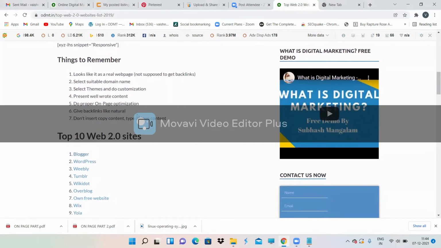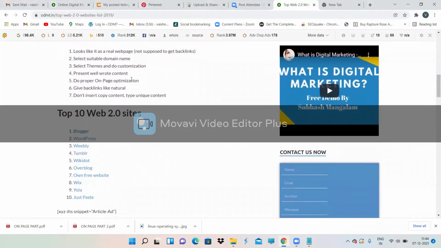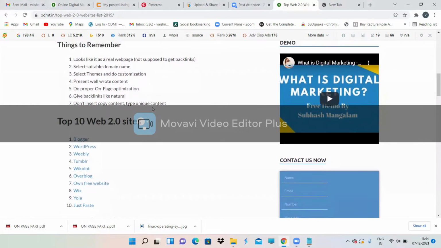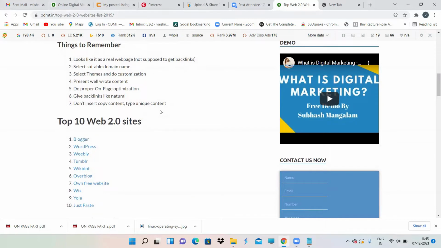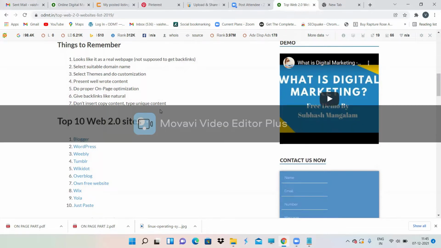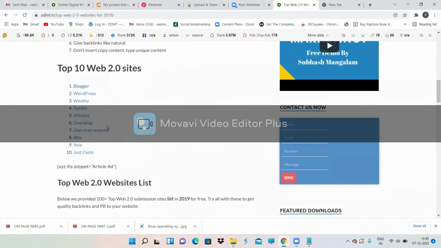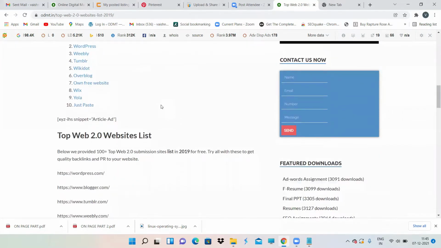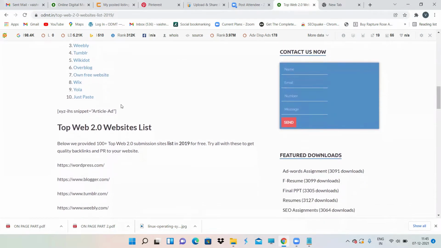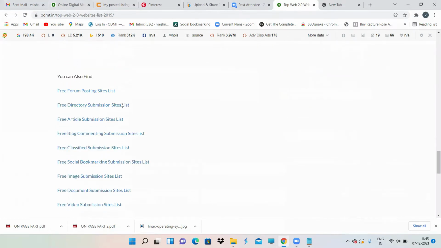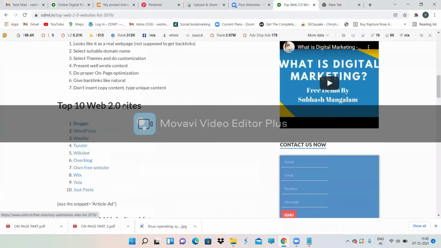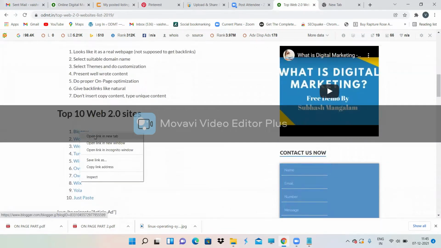See, all these things you can just do. Give backlinks, do proper on-page optimization, and don't insert copied content here either. What you have to do in a Web 2.0 site is write a blog related to your niche. For example, for cloud computing, write something about cloud computing. Take any word from that blog and give a URL to a particular page of your website. That is how we'll get a backlink. Simple. So these are some top 10 Web 2.0 sites. Blogger, WordPress, all these provide free websites. If you want more, many more websites are also present. So let's go for Blogger.